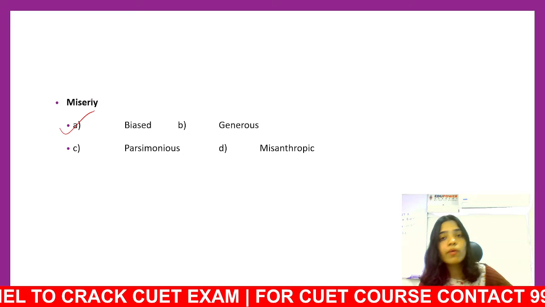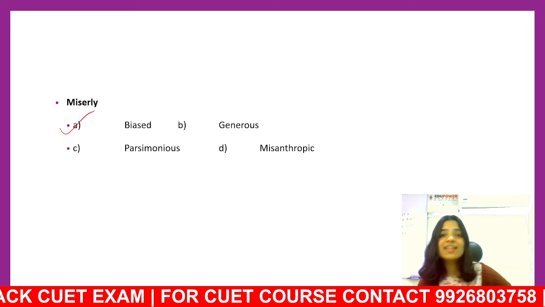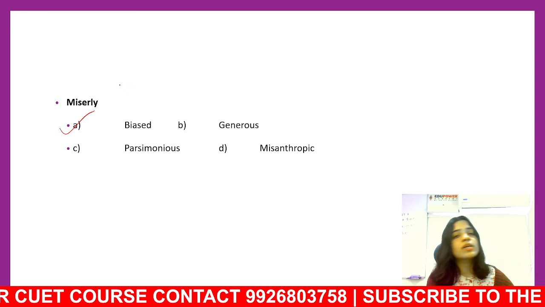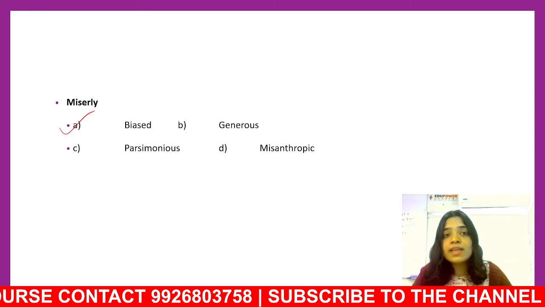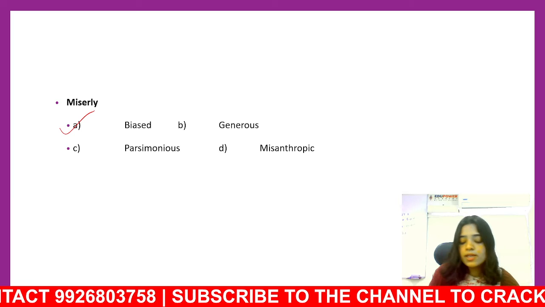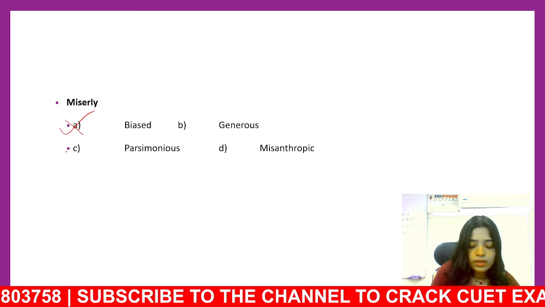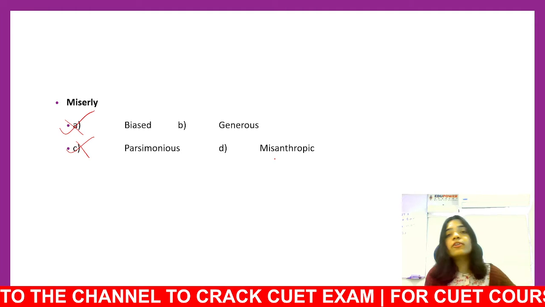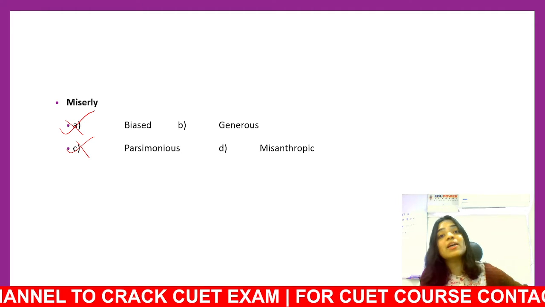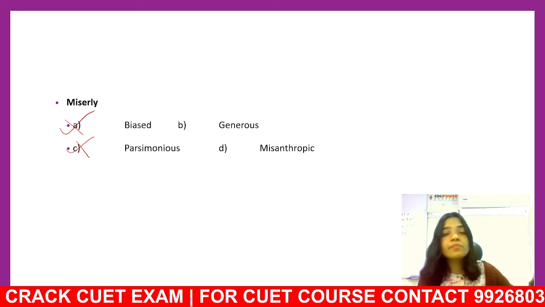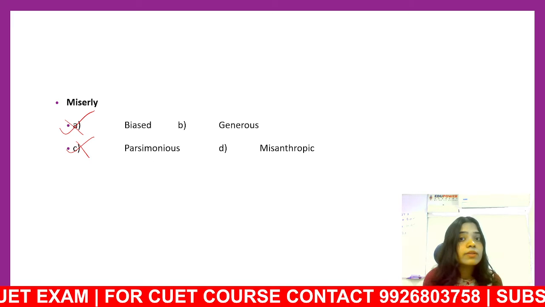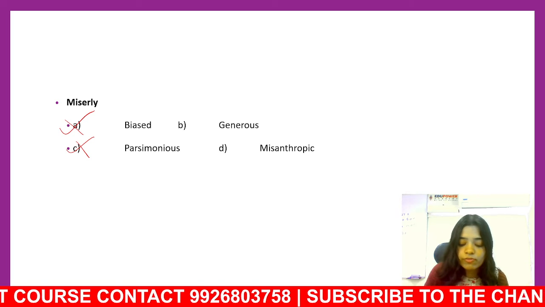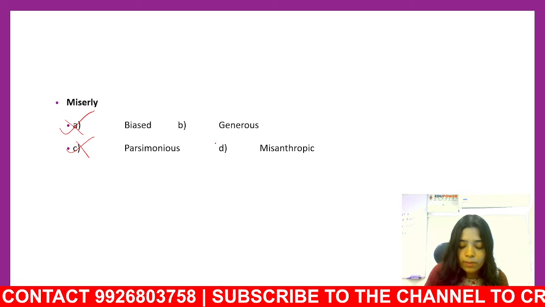Can it be parsimonious? What's the meaning of parsimonious? The meaning of parsimonious is again miserly. Parsimonious is someone who does not want to give their money, who would save their money at any cost. Right? So parsimonious is not an option. Can it be misanthropic? Philanthropic is someone who gives out their money for charity. Misanthropic is someone who does not give out their money for charity, who wants to keep their money with themselves. So the opposite of miserly would not be misanthropic.